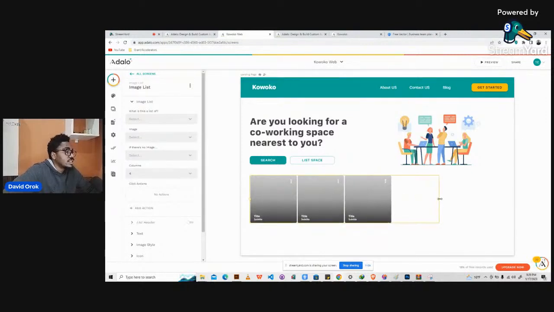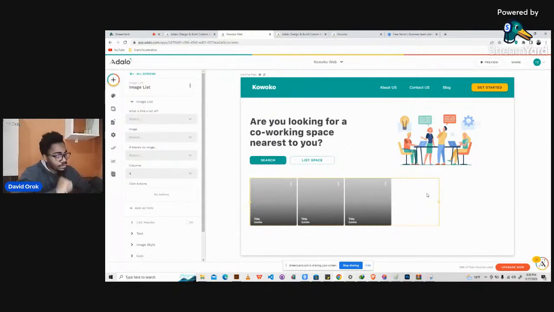So now the idea is, are you looking for a co-working space? We just want a section whereby we can show them the available co-working spaces, and then maybe give them buttons. They can click to book the spaces that are available. I think with that, it can be a little bit better. So let's see if we can do that.